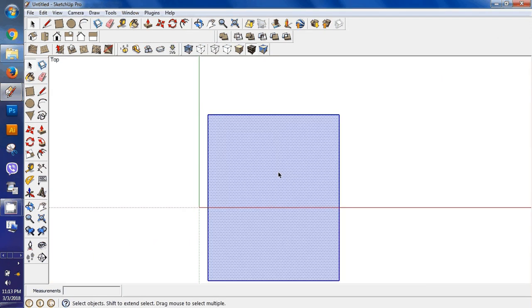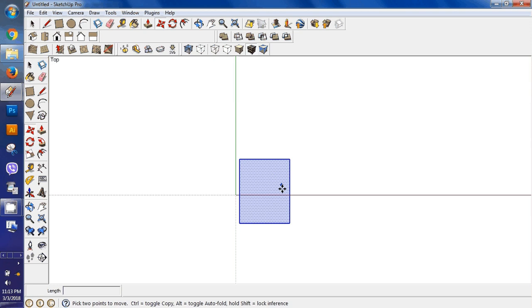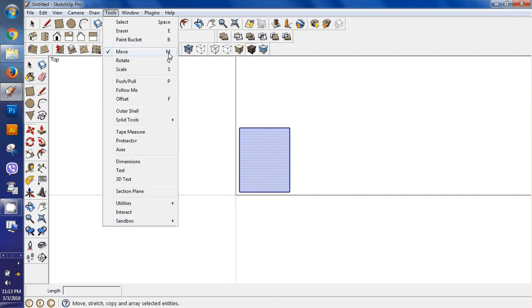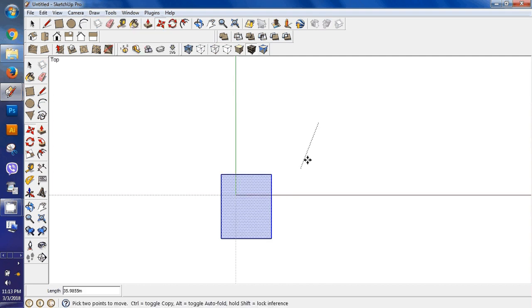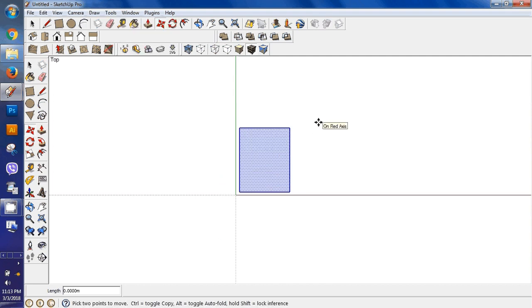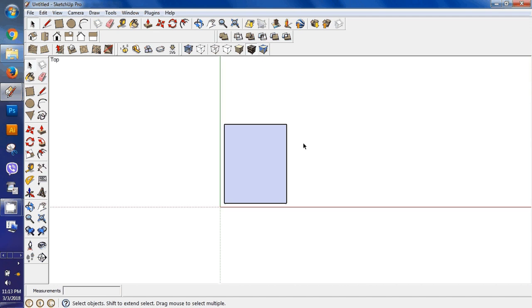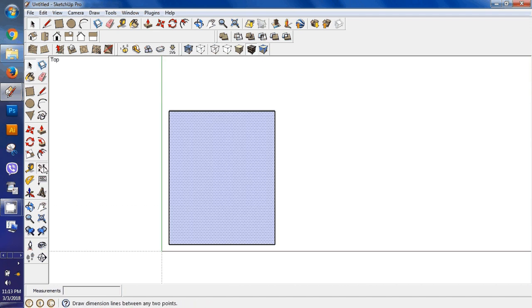The desired top view has been created. Just move it like this using the move tool, or just press M on your keyboard. We have this top view, right, which has the dimensions like this.